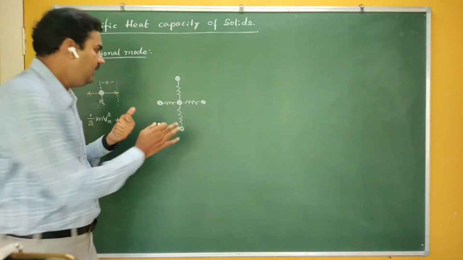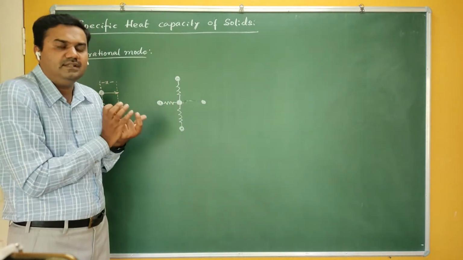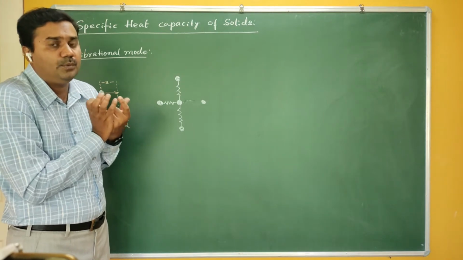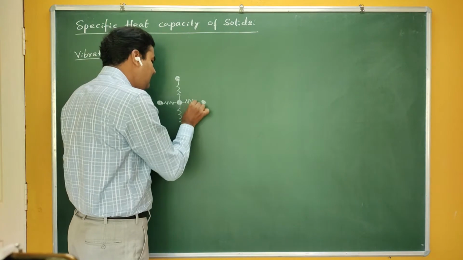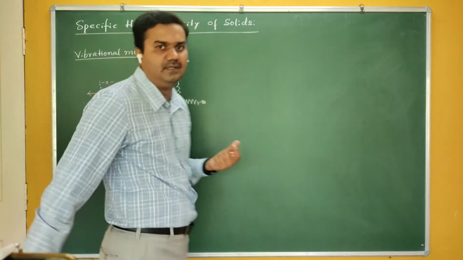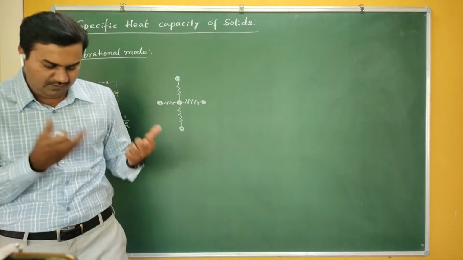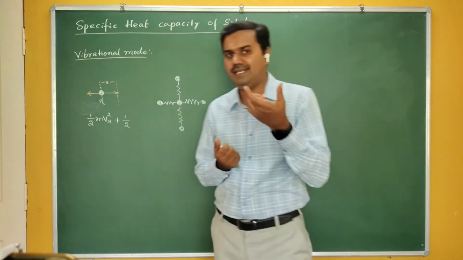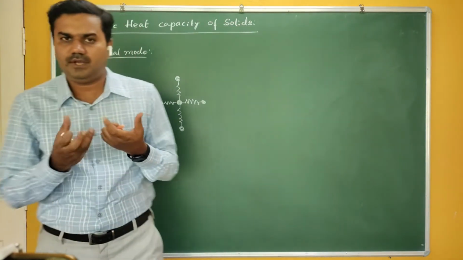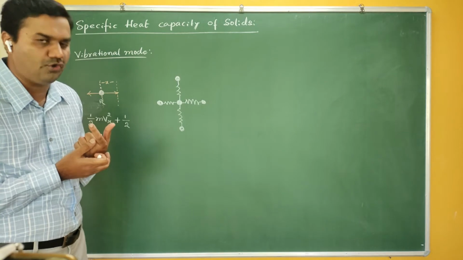Are you getting me? If there is no interaction, they don't have potential energy. Only if they are interacting, and in this case they are interacting through a bond. For the sake of explanation, we take it as a spring model. We are comparing with a one dimensional harmonic oscillator.